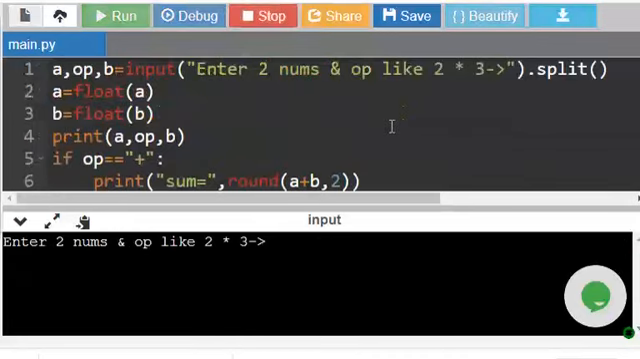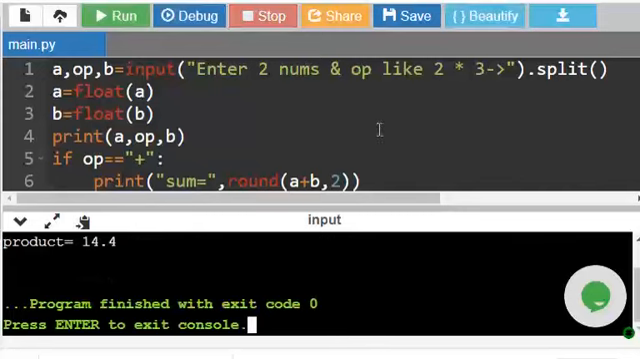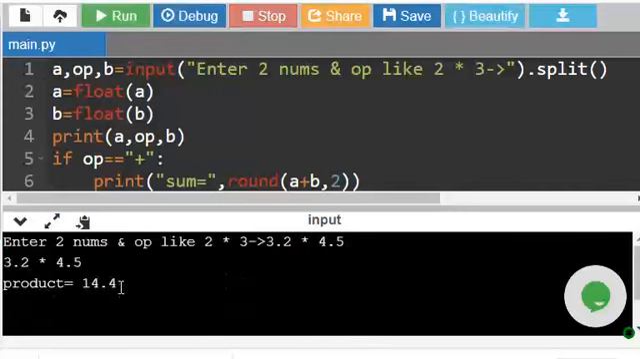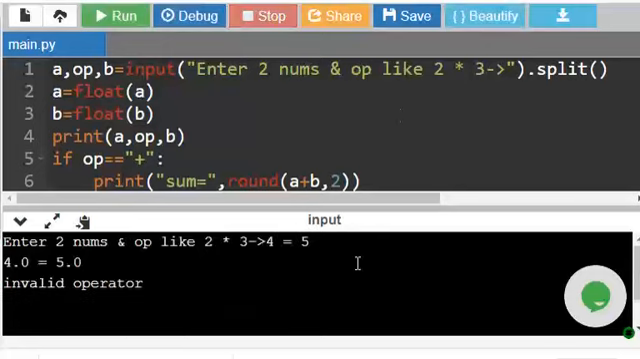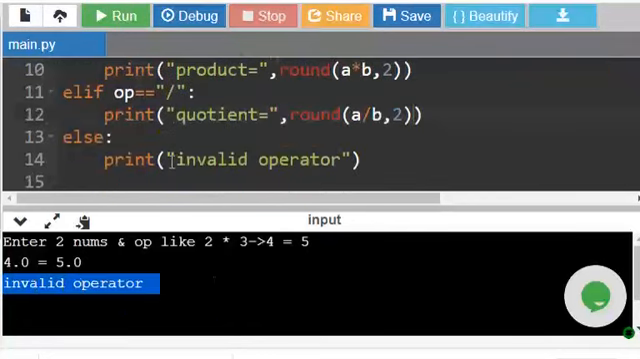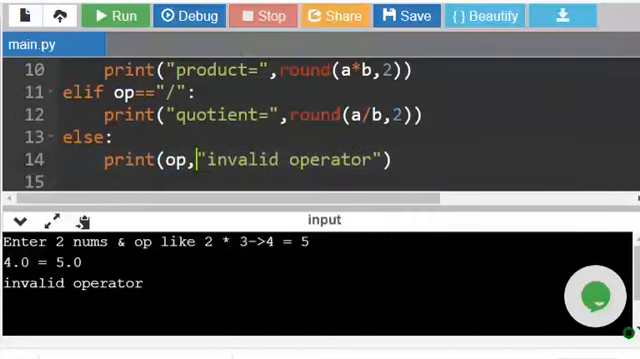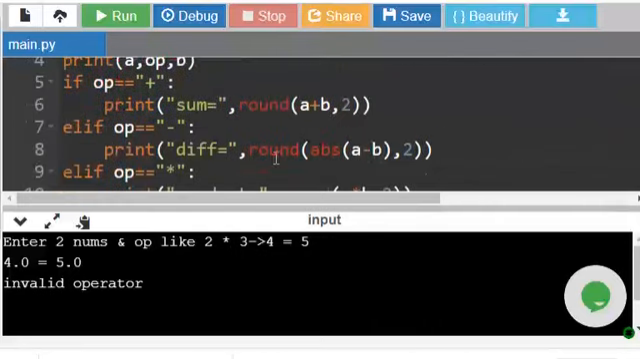Let us give 3.2 star 4.5. So it is printing the product, 14.4. So let us give some wrong operator. So I am saying 4 equal to 5. Equal to is a wrong operator here, right? It says invalid operator. Here we can print the operator also: OP is invalid operator. So anything other than these 4 is a wrong operator.